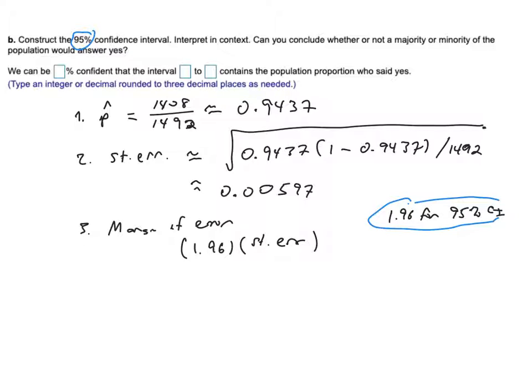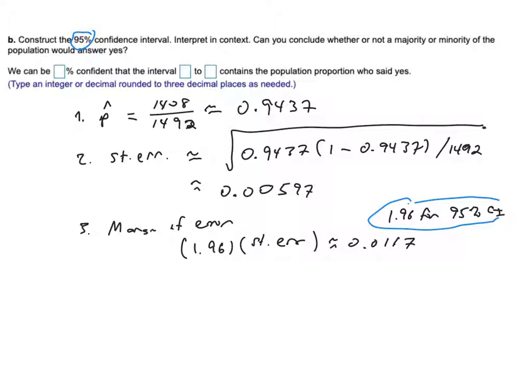So 1.96 times the standard error. Hang on one second. All right, I get 0.0117. And again, I know that's more decimal places than they asked for, but I'm doing that on purpose, so I have plenty in the end.